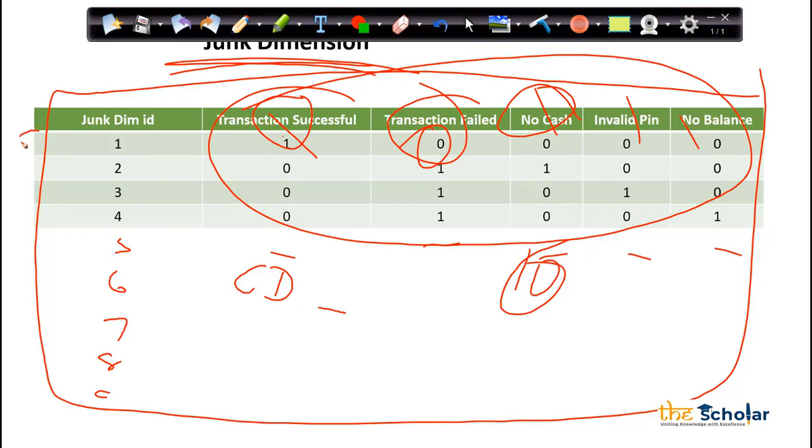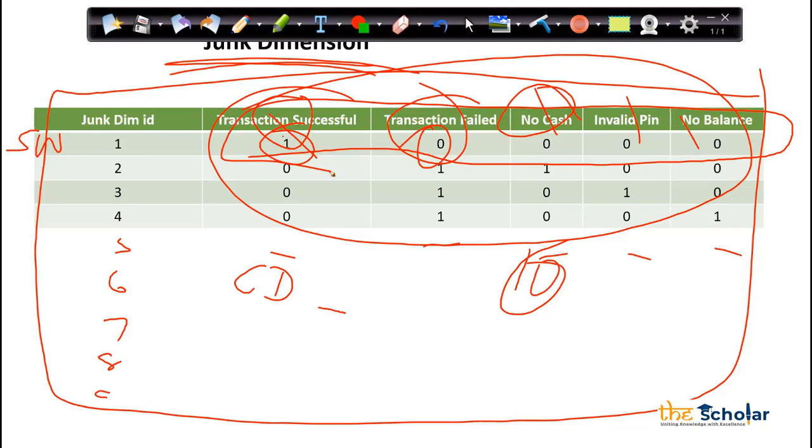Because let's say if Swadesh is trying to do a transaction, and I will put these details in that table. The table is meant for customer details, customer name, customer location, customer age, and so on. If you are putting all these details also in the table, it's unnecessary. You are making a bigger table, which is not making any sense, right? So why not create a separate dimension altogether? In that case, junk dimension comes into picture.